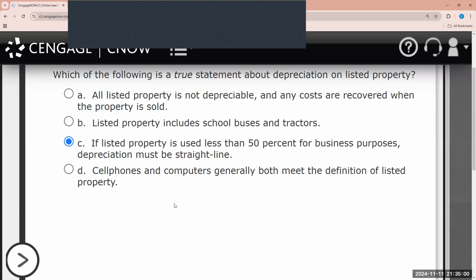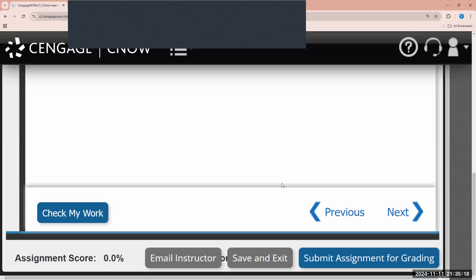All right, and one more thing I would like to say about D. Some individuals will have two cell phones, like Kevin Gates songs, two phones. Computers, generally, some individuals will buy a specific computer just for business purposes and a specific phone just for business. So it doesn't necessarily meet the definition of listed property. Ultimately it depends, but it can. So just keep that in mind.